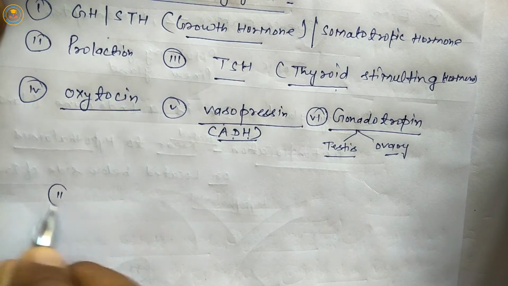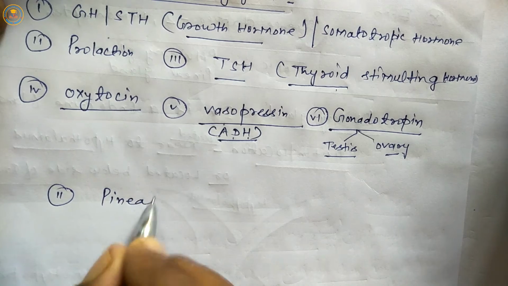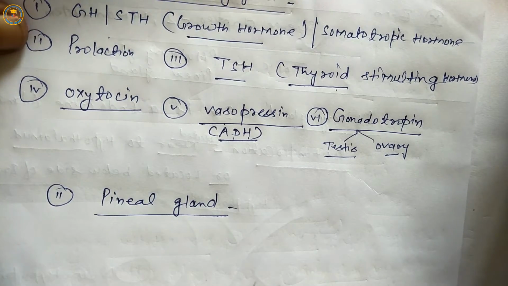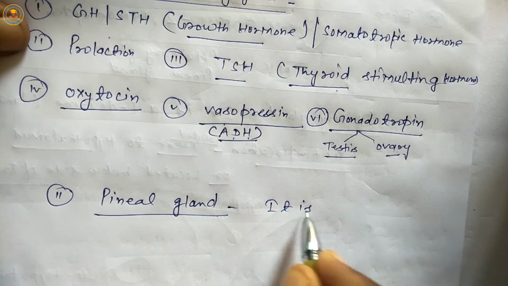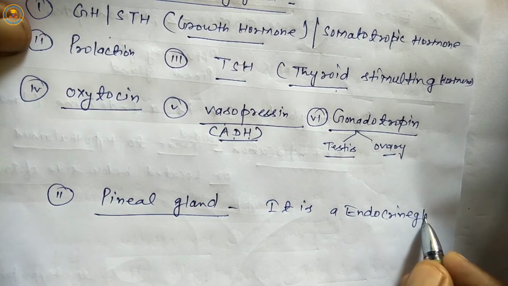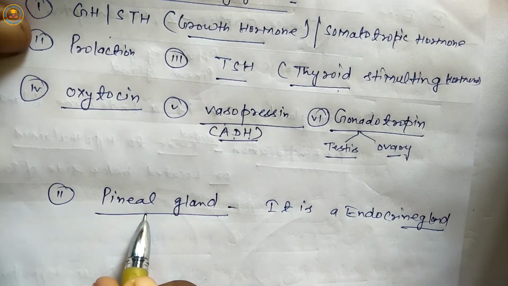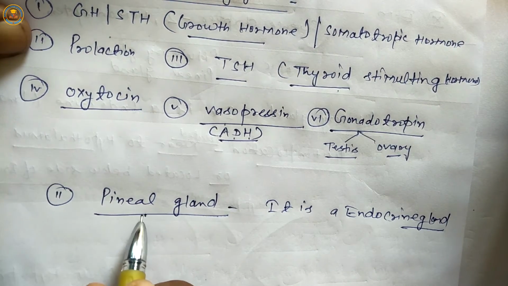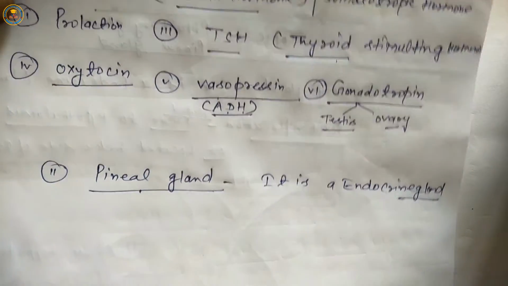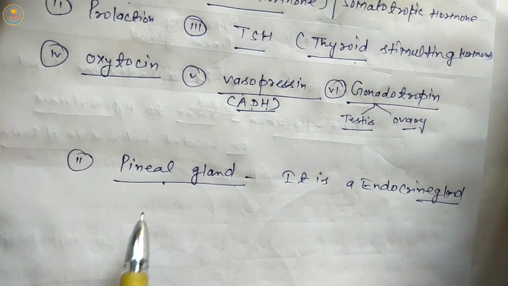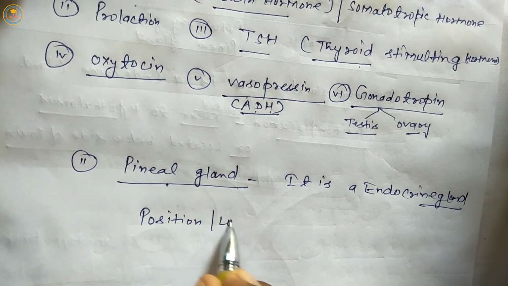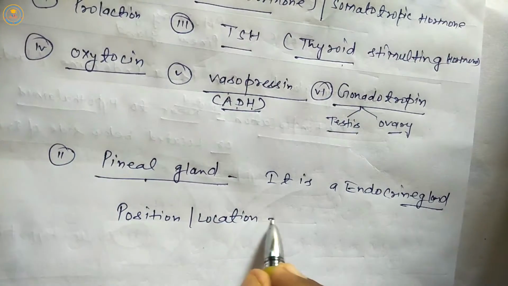Next gland is the pineal gland. First, it is an endocrine gland. It means it secretes hormones, like melatonin. Next is position or location.